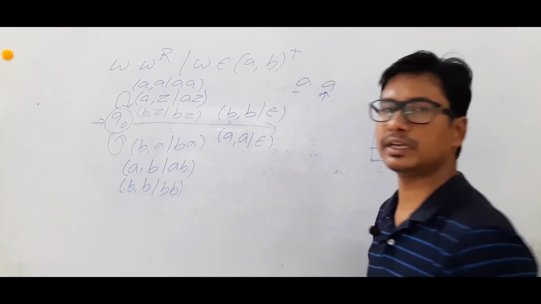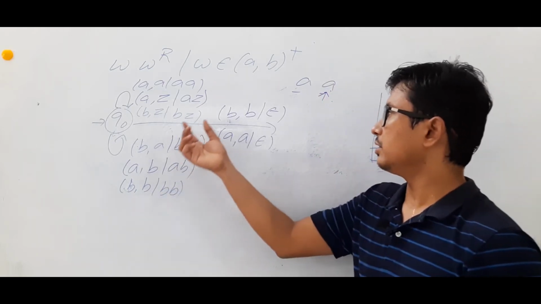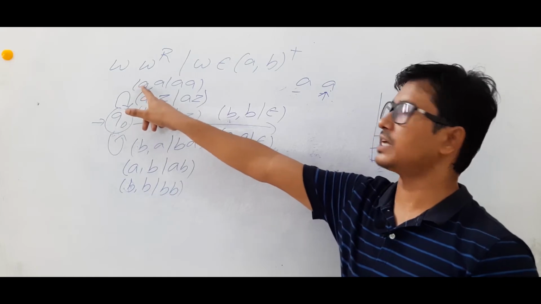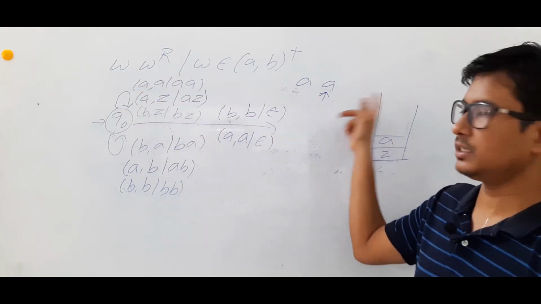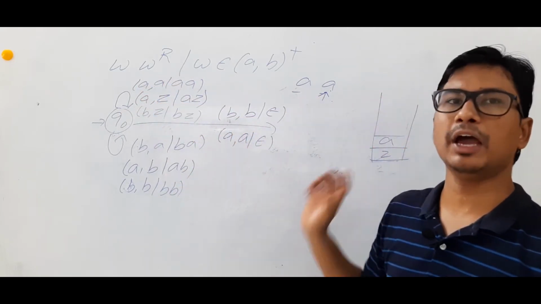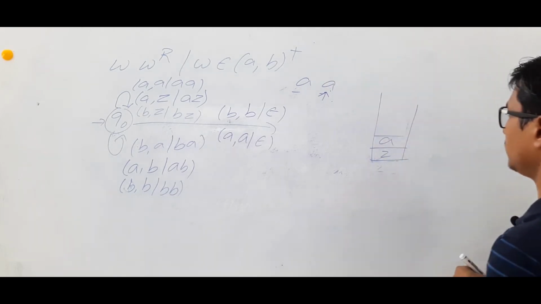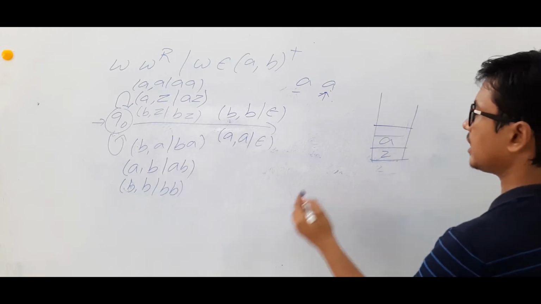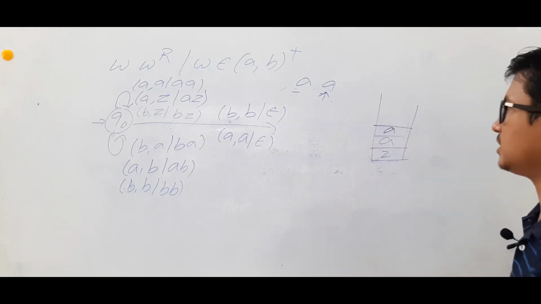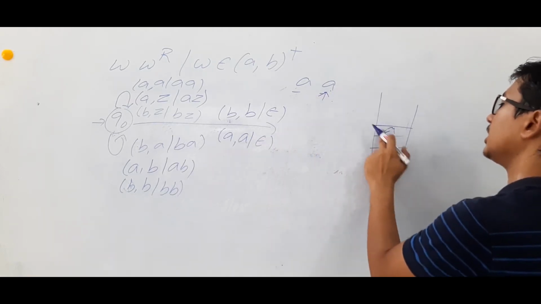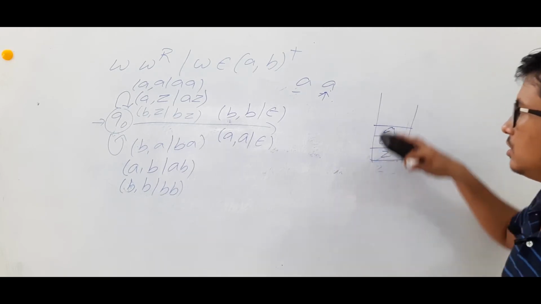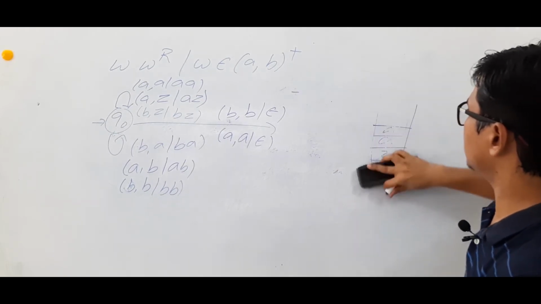Are you able to understand it or not? See, if I assume that the center has not come, I will push it. If the center has come, I will perform the pop operation. So here, if I assume that the center has not come, I will perform the push operation. If I assume that the center has come, I will perform the pop operation. Okay. Now we will see the next one.